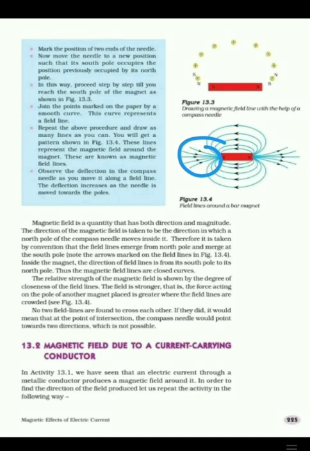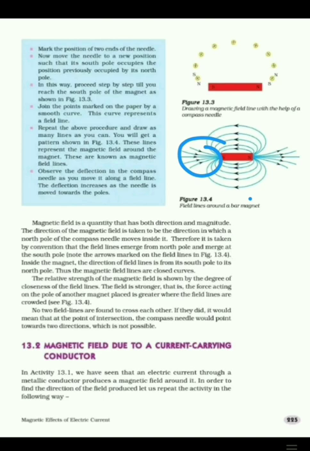Why? Because of the magnetic field. Magnetic field is strong at the poles, and as distance increases, the magnetic field becomes weak, and after a certain region there will be no magnetic force. So magnetic field lines are strong or crowded at the poles and weaker where the field lines are farther away from each other. The deflection of the needle increases as the needle is moved towards the pole, because here a strong magnetic field is present, strong magnetic force is present.